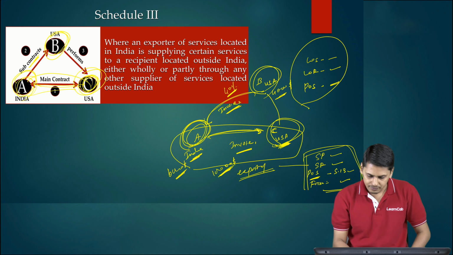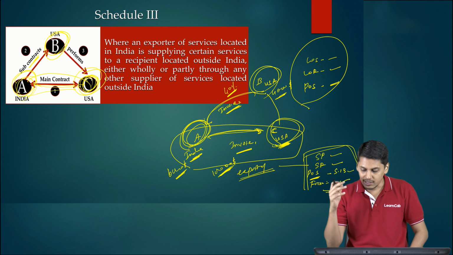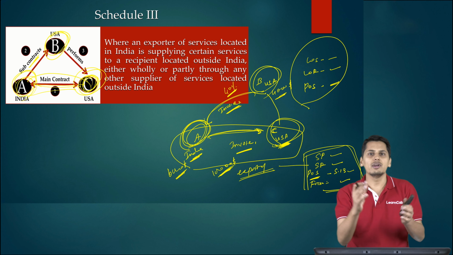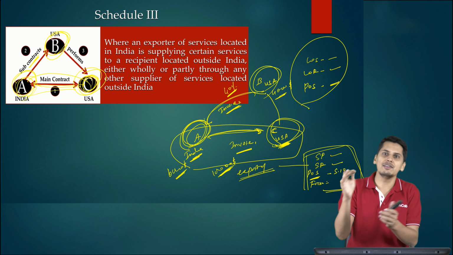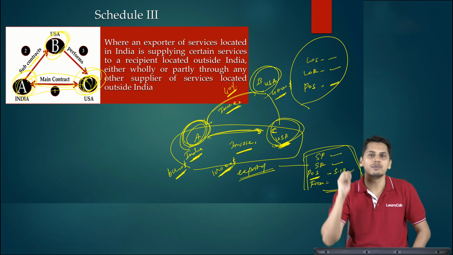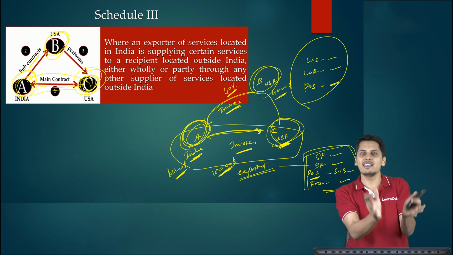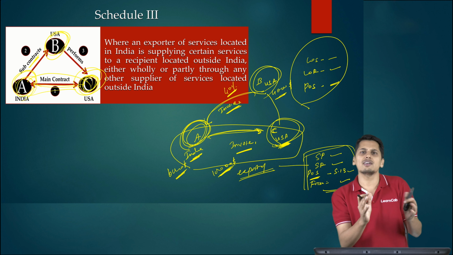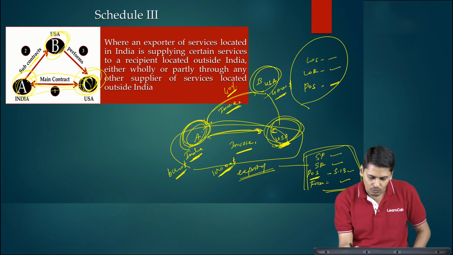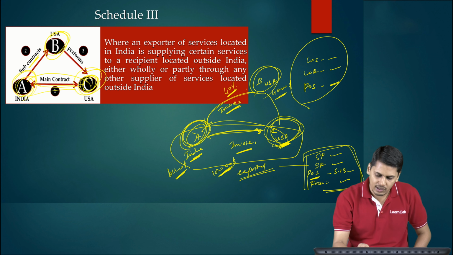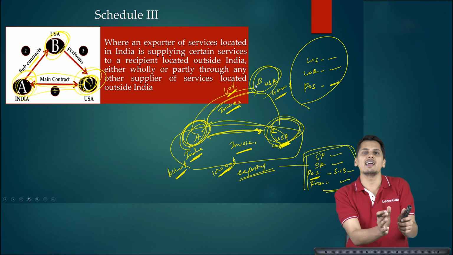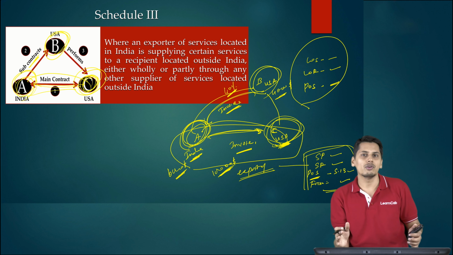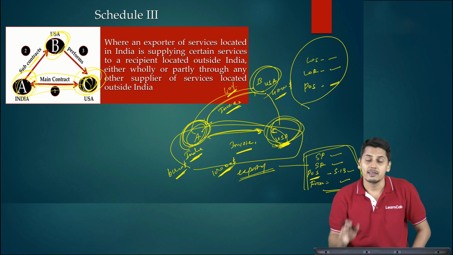The answer is yes, because, friends, the intention behind the government putting a condition that you should receive foreign currency is essentially to increase the forex reserves. Had he received $10,000, he should have paid $4,000 to Mr. B of USA. So effectively, what would have remained in India is only $6,000. Either C of USA would have paid Mr. A $10,000 and he would have in return paid Mr. B $4,000, so in India what would have been retained is only $6,000. So even otherwise it is making sense. Therefore, the transactions can be netted off.